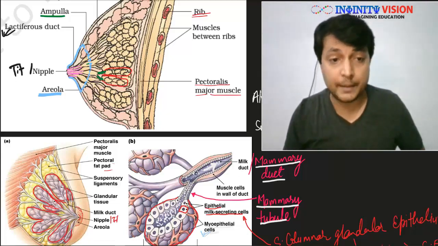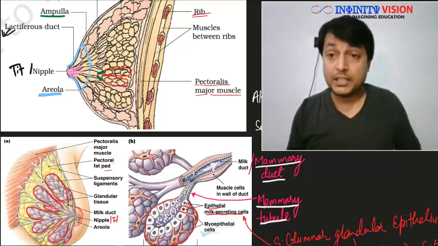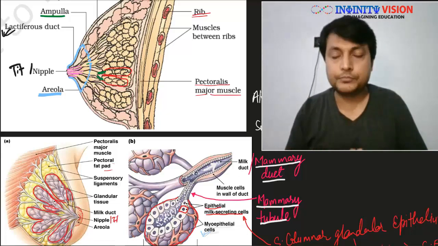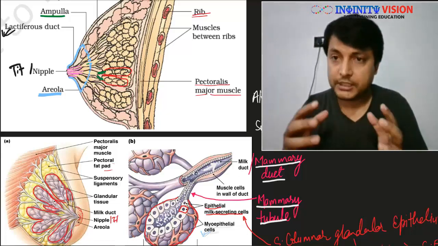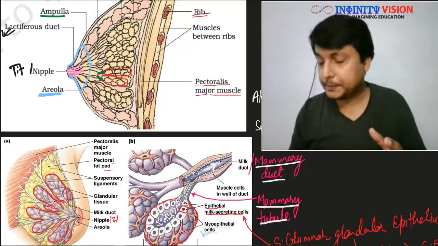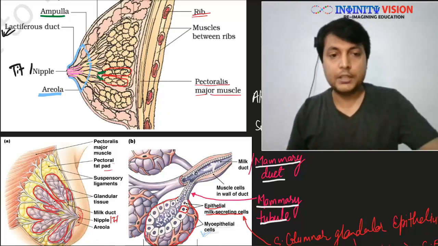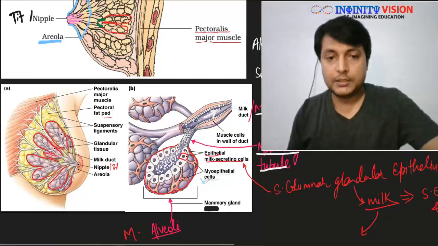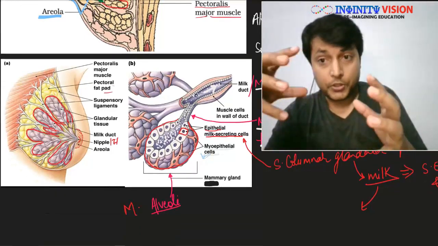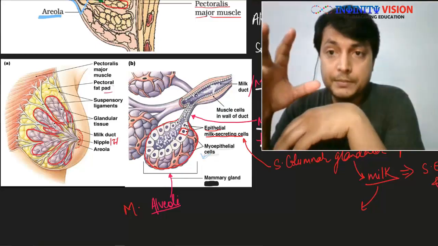And then these suspensory ligaments are again fibrous tissue and they support the gland. Okay, so these are necessary for support. Great. Now we have already seen this structure, so this is all about the structure of the mammary gland. Do remember this, it is important.